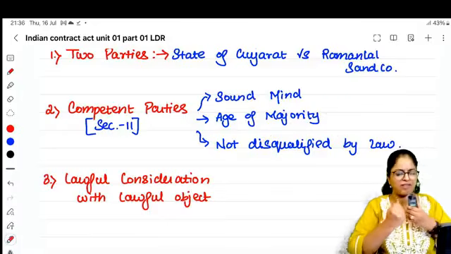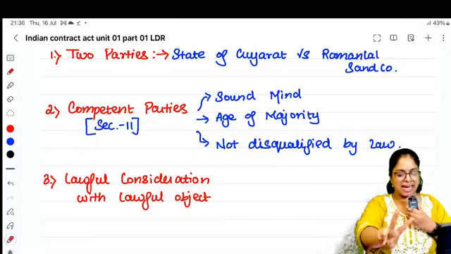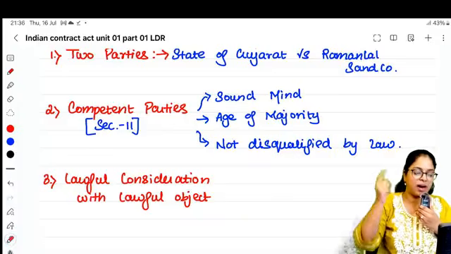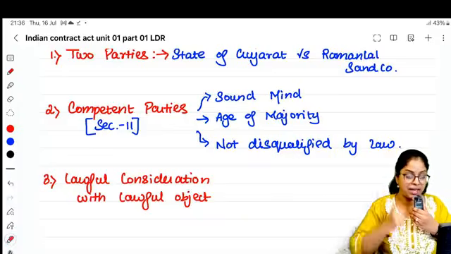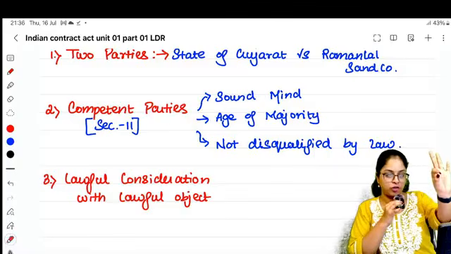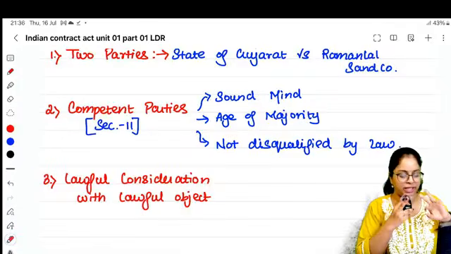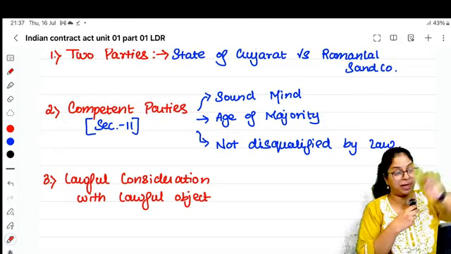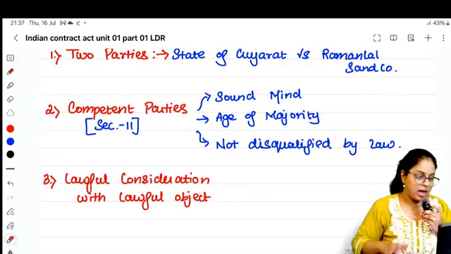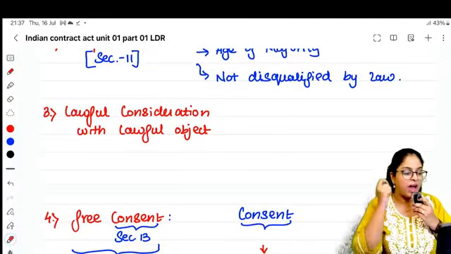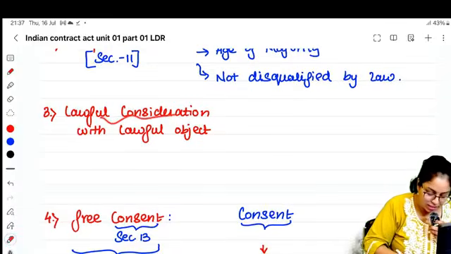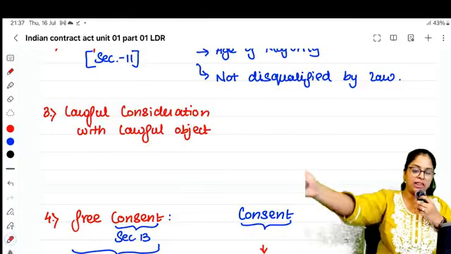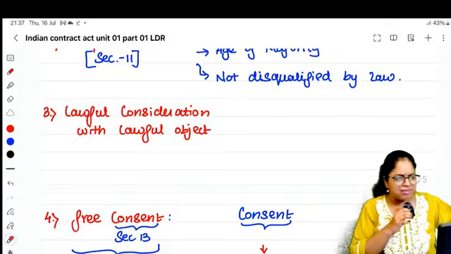First condition, to have a valid contract, there must be 2 parties. Second condition, to have a valid contract, you must be competent. Section 11 says that to have a valid contract, you must be competent. But who is competent? 3 condition fulfill பண்ணு. முதல் condition, age of majority. ரெண்டாவது condition, மூளை கரெக்டா இருக்கணும், sound mind. மூணாவது condition, you should not be disqualified by law. Right? And the next thing is, to have a valid contract, there should be lawful consideration and lawful object. I cannot tell, I will pay you 10,000 rupees, kill Mr. Aman. This is not a valid contract.